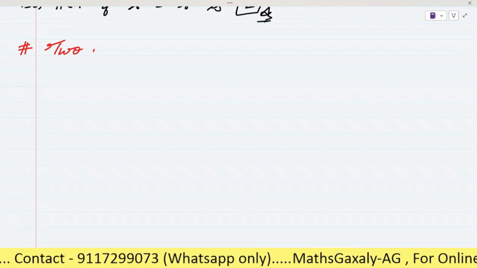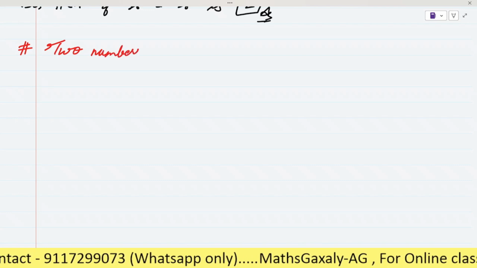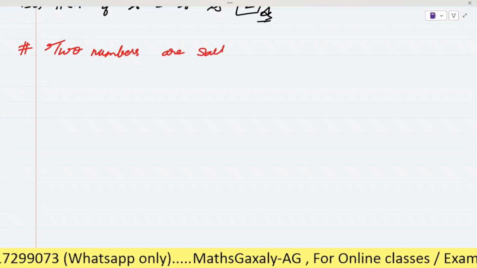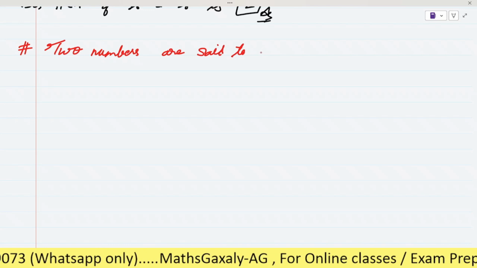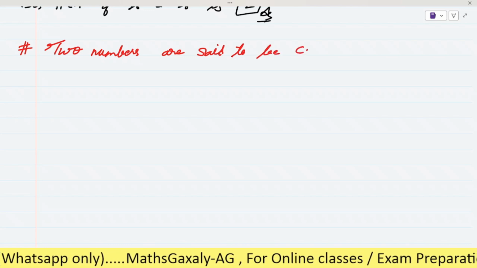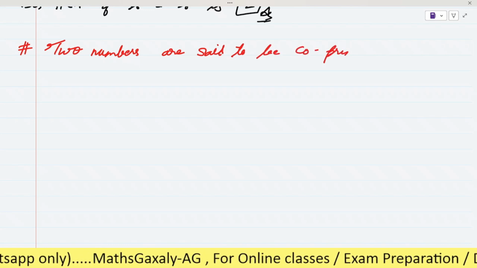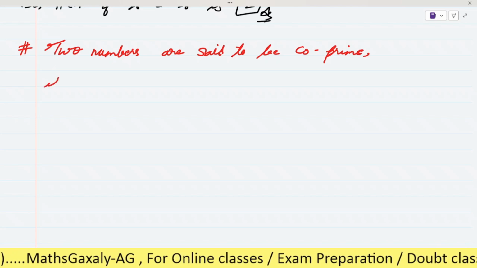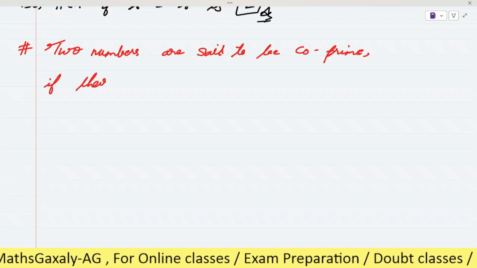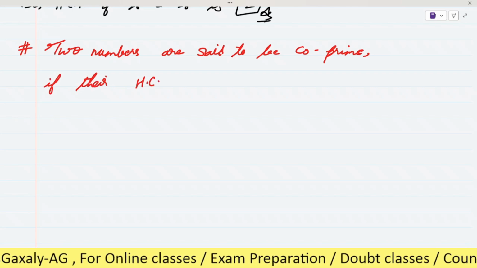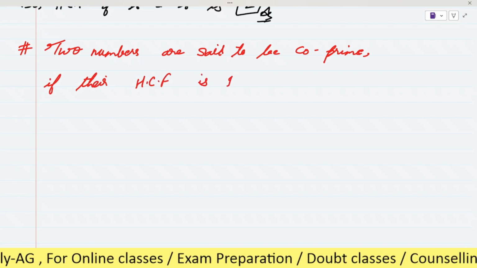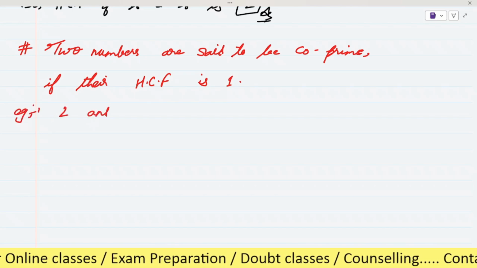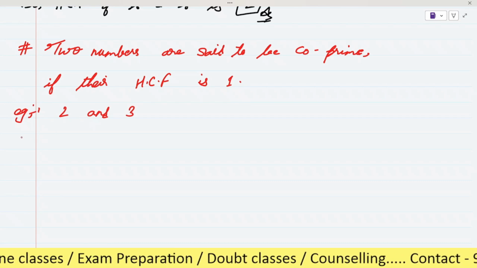Two numbers are said to be co-prime if their HCF is 1, okay? As an example, 2 and 3. As 2 and 3 are prime numbers, right?